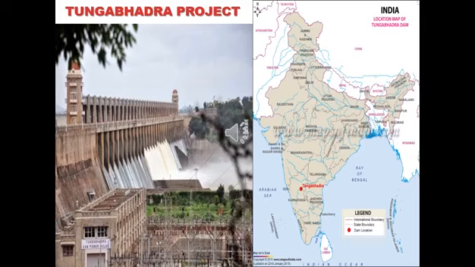Then the Tungabhadra project. It was built across the river Tungabhadra, which is a tributary of the river Krishna. The river Krishna flows in Karnataka and Andhra. The Tungabhadra project's benefited states were Andhra Pradesh and Karnataka.